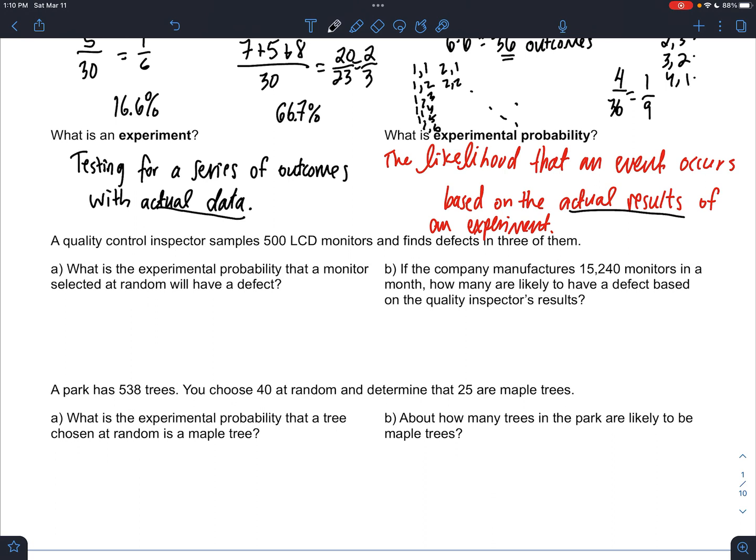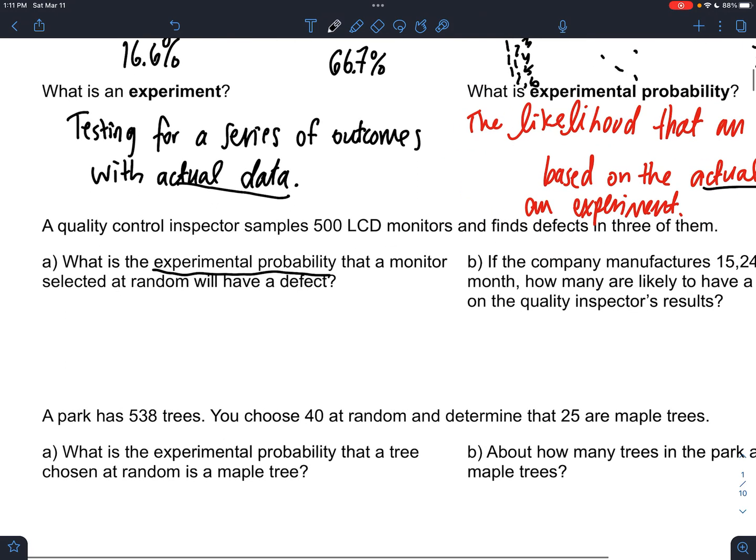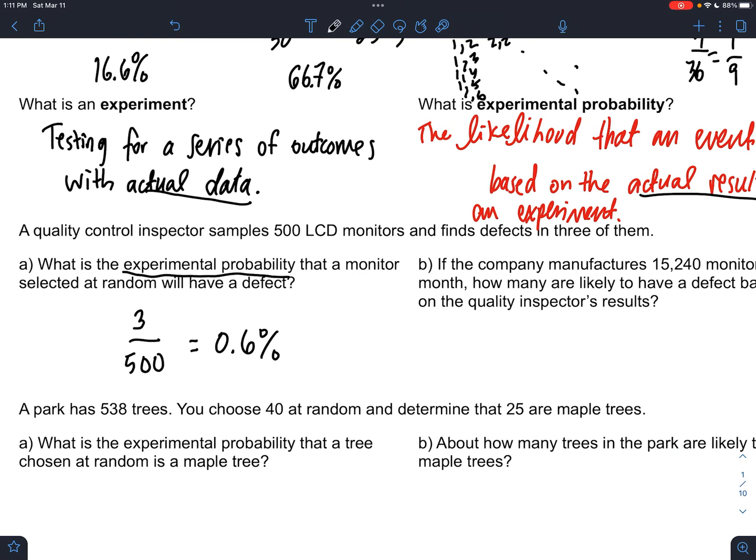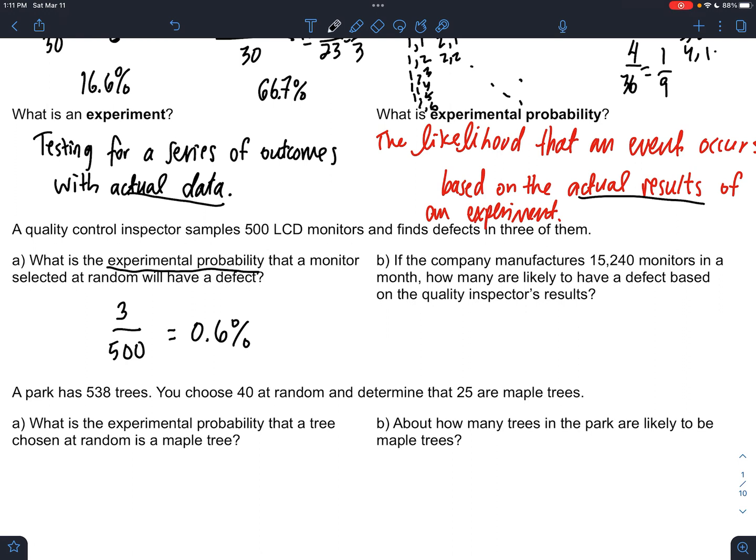So it says a quality control inspector samples 500 LCD monitors and finds defects in 3 of them. What's the experimental probability that a monitor selected at random will have a defect? Experimental is going to use this data. So it's going to be 3 defects out of 500, or a 0.6% chance. So a pretty slim chance that you actually pick one out of the 500.